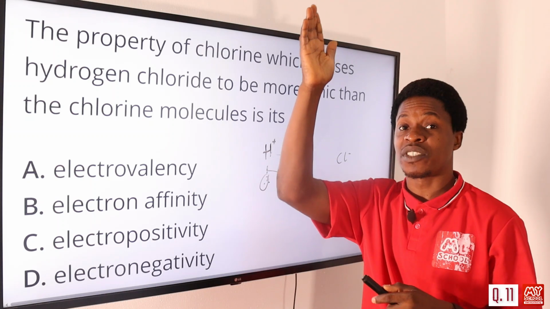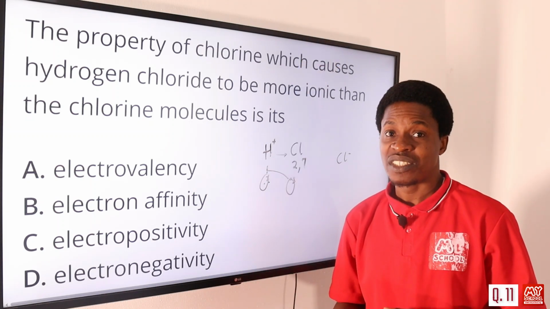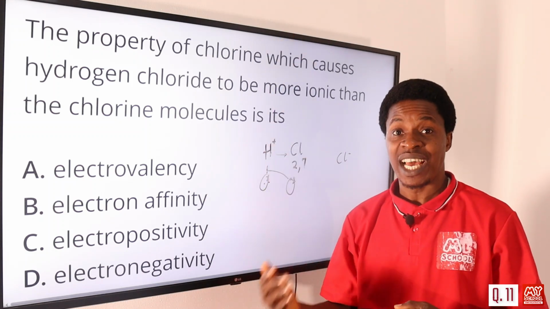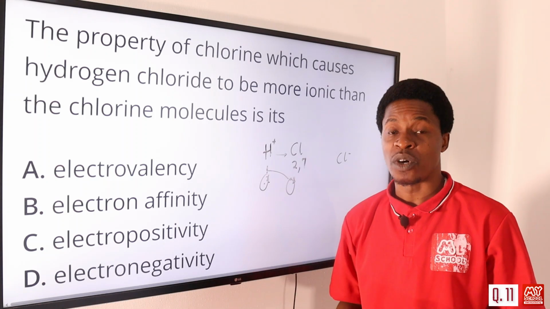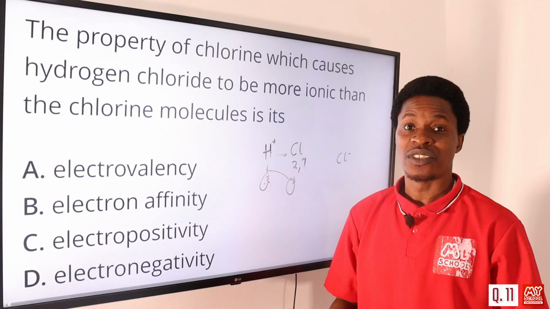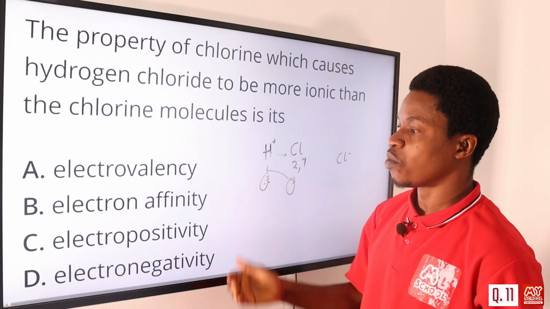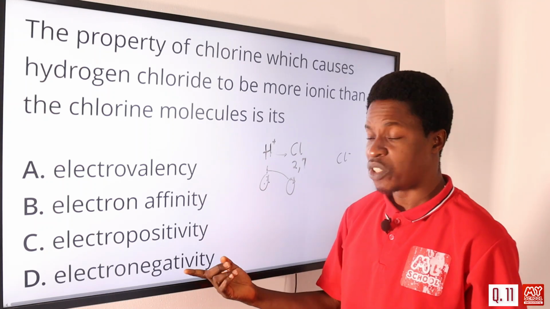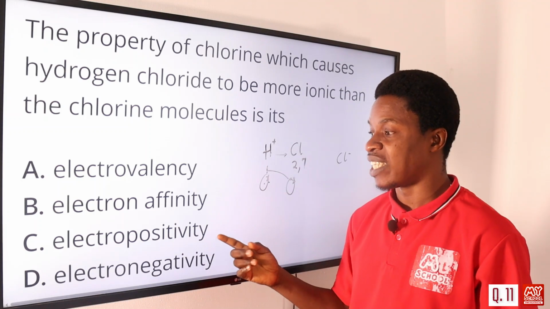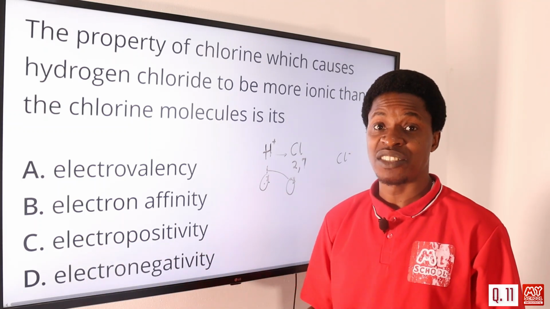The reason we say group 7 elements are the most electronegative elements in the periodic table, and that's why we have fluorine being the first in group 7, the halogens, being the most reactive non-metal, which is the highest electronegative element. So based on that, we talk about electronegativity. On the opposite side, we'll be talking about the group 1 elements. They are the most electropositive elements because they are rich in electrons. They have a valency of +1.